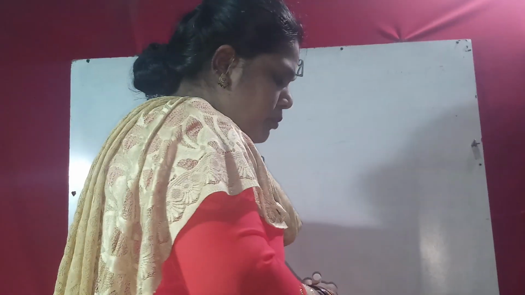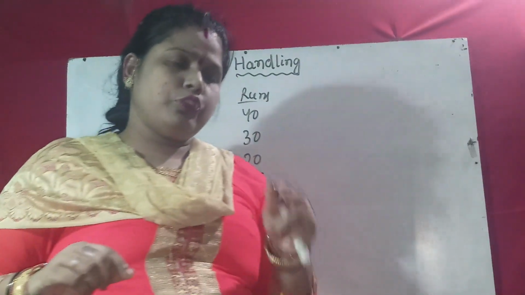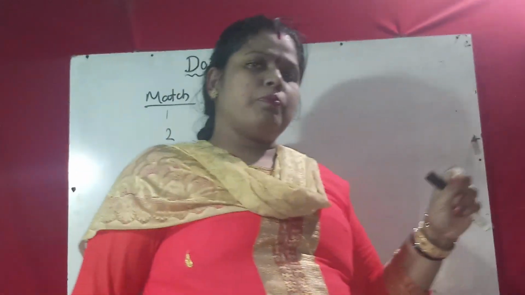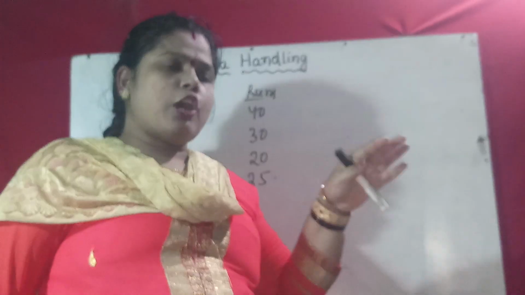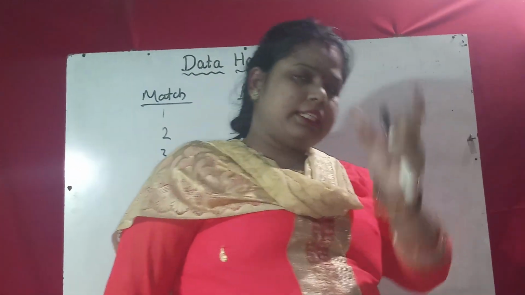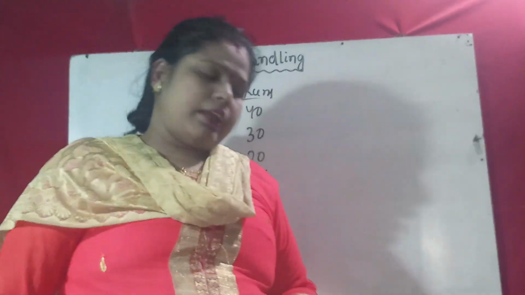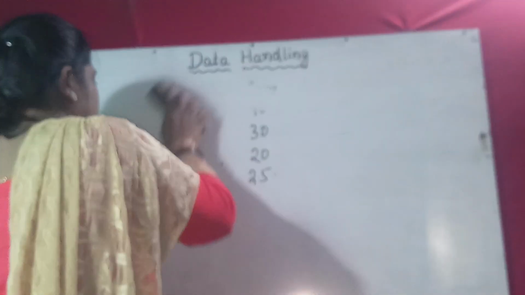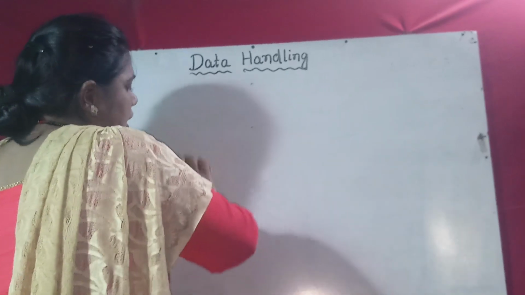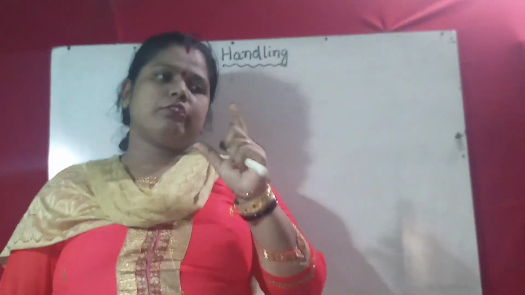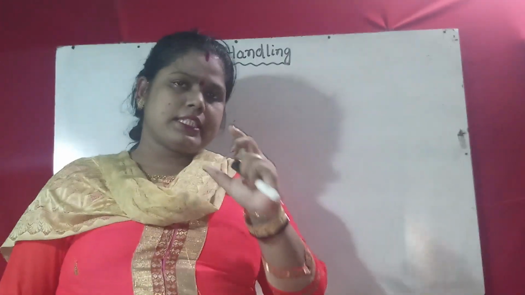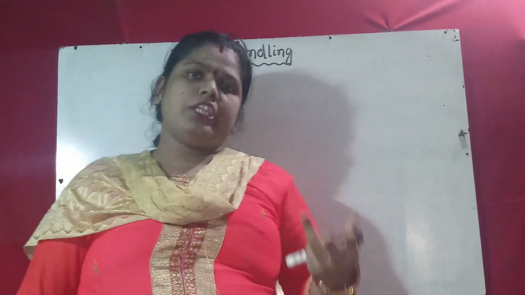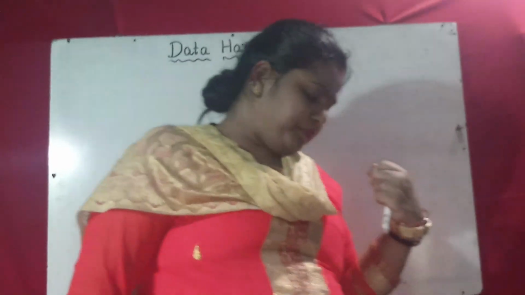The number of storybooks read by each of your friends, etc. Suppose you have 5 friends, Ram, Gopal, Sita, Manoj, whatever, then how many storybooks have they read? You write it on the right-hand side. That is also one type of data. So to represent different types of information, we use the data handling process, or we use data. From data you can easily know what information the data gives. One can easily understand the data.